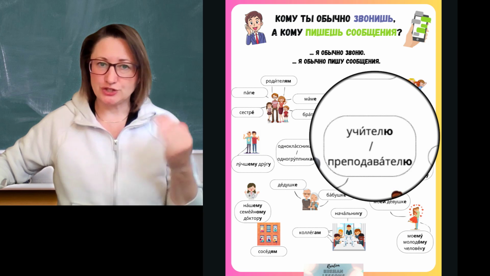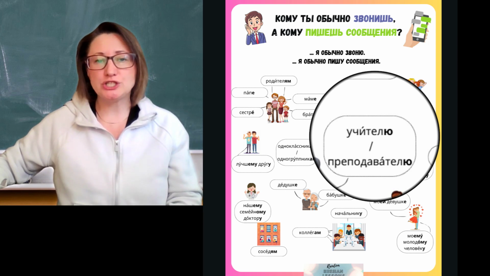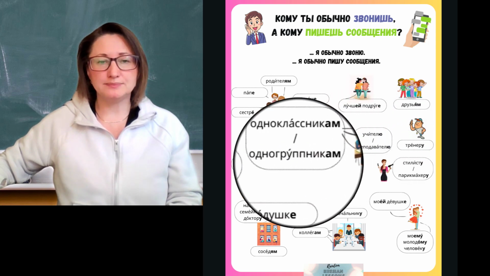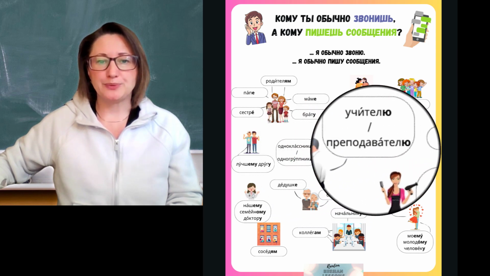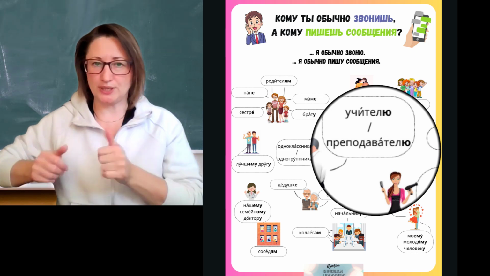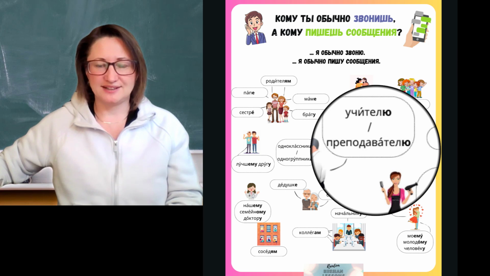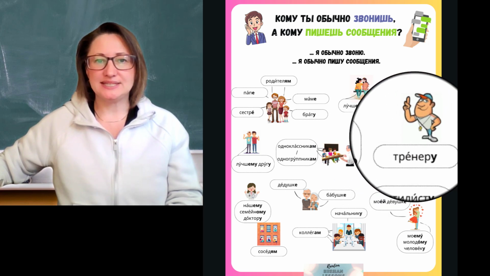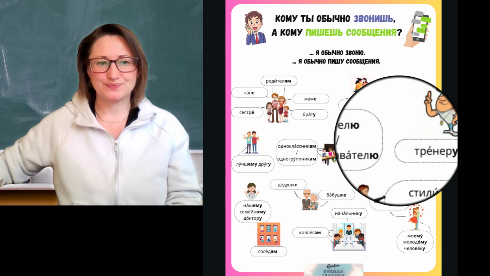Учителю, and that's teacher in the K through 12 setting, учителю я обычно пишу сообщение. Now we're switching to college. Одногруппникам я обычно пишу сообщение. Преподавателю я обычно звоню. And again, I'm just alternating the sentences, who I call and who I text, without really anything connected to reality. So the next one is тренеру я обычно звоню.